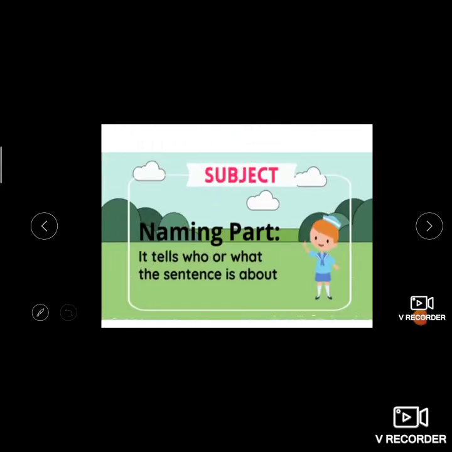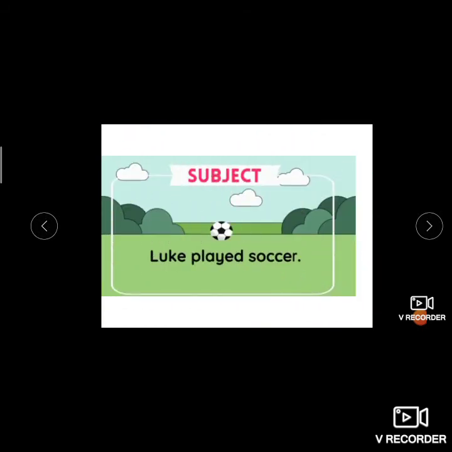The naming part, the subject, tells who or what the sentence is about. So here who or what can be a noun or a pronoun itself, right? Let us see with some examples. Luke played soccer. Here we are talking about Luke, so this is the subject, and what he is doing, he played soccer, is the predicate.